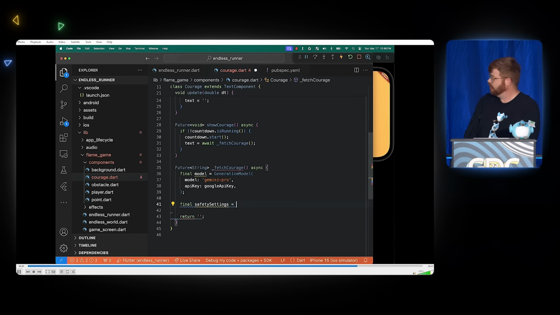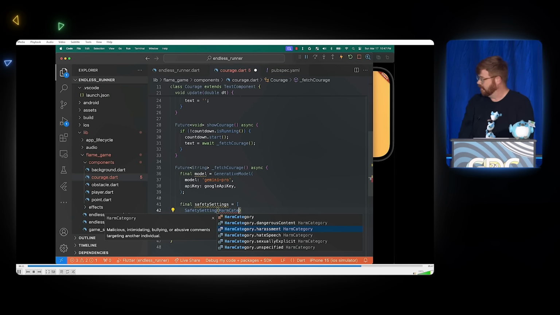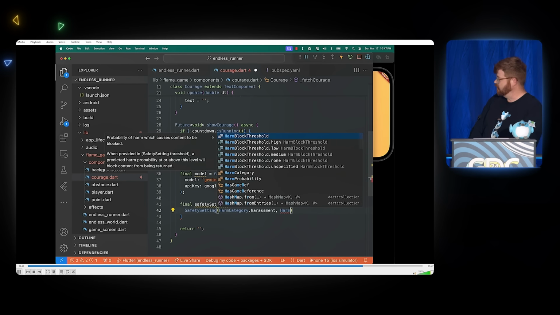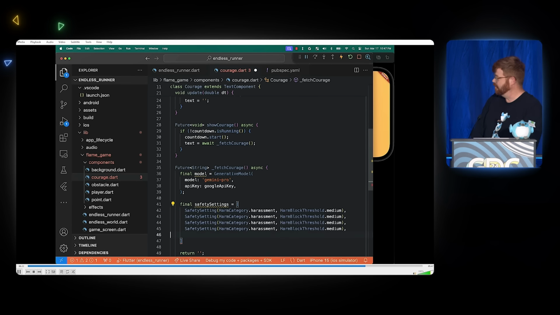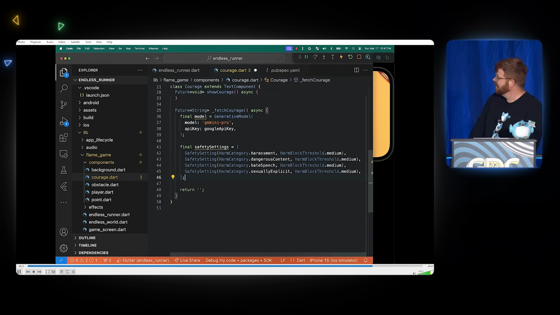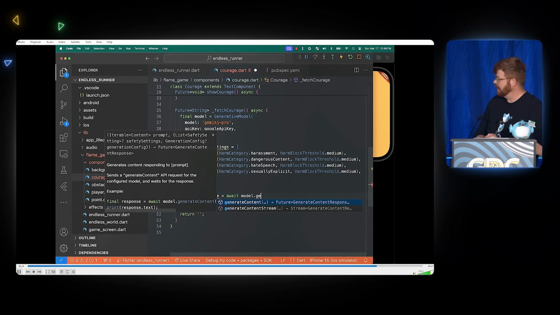Now I'm going to create some safety settings because that's just a good practice. So we can do that. For the various harm categories, we have harassment. I'm going to use medium here, just a good basic one. I'm just going to copy and paste that four times to cover the other categories. So I've got dangerous content, hate speech, and other things that I would not want in the game. And having done that, now I've got an instantiated model. I'm ready to go ahead and make a call to it.